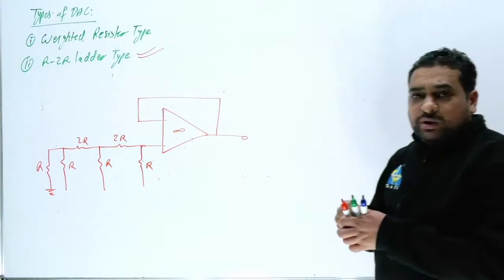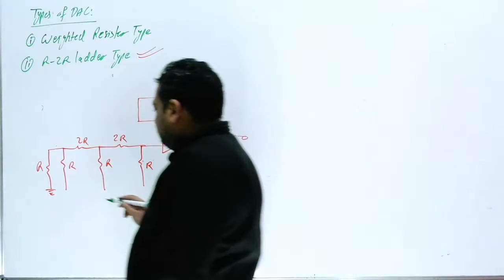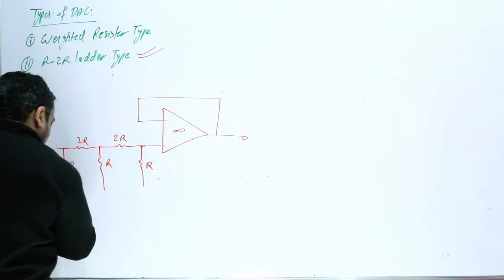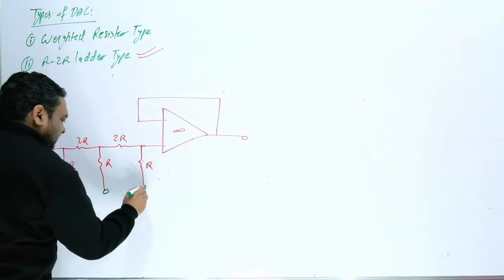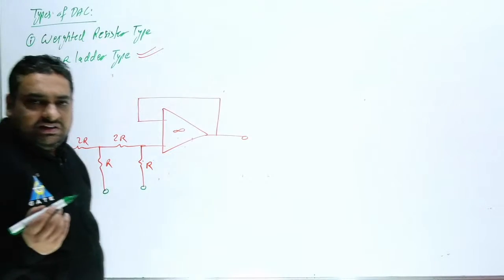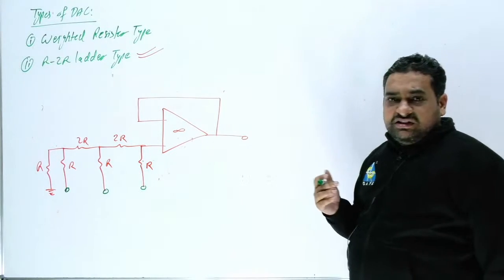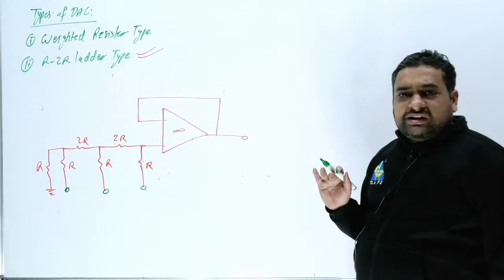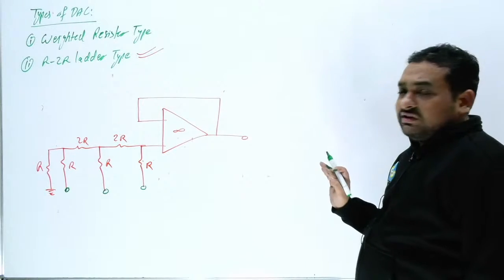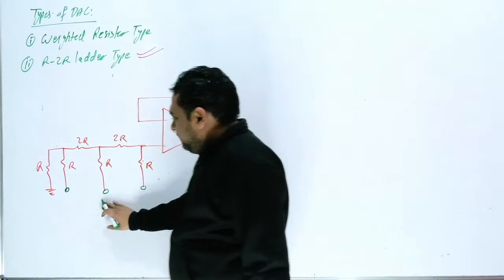Now the second important thing, sir: the last one is grounded, then the remaining, this is 1 bit, this is 2 bit, and this is 3 bit. So this is a 3-bit DAC. So first you have to see how many bits the DAC has. So what you will do: the last R is connected to ground, and the remaining are 1 bit, 2 bit, and 3 bit.